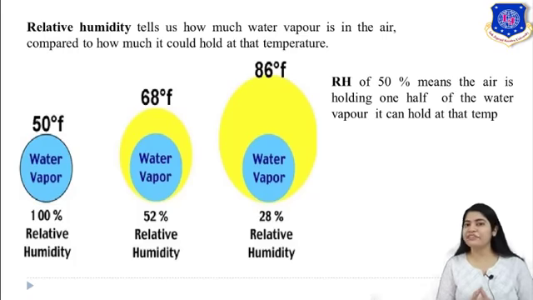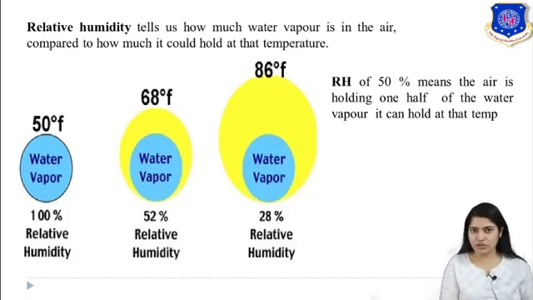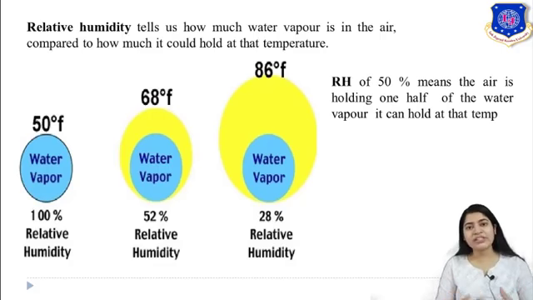Okay, so at 50 degrees Fahrenheit you saw its capacity was to hold only that much water vapor. But at 68 degrees Fahrenheit, 52% relative humidity is there. It means how much it holds as compared to how much it can hold at 68 degrees Fahrenheit. You can see that the limit has increased, but the amount is the same. Hence your relative humidity has decreased.